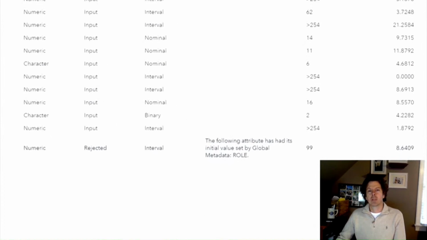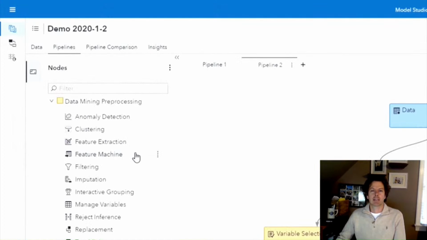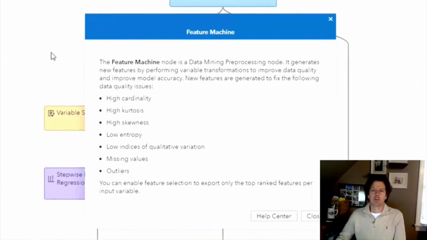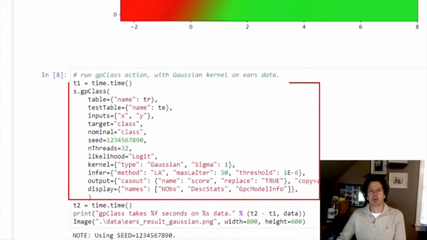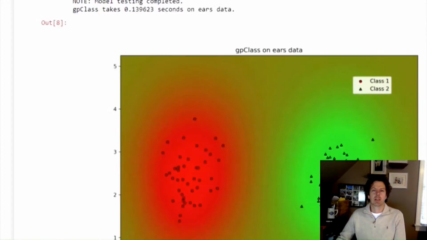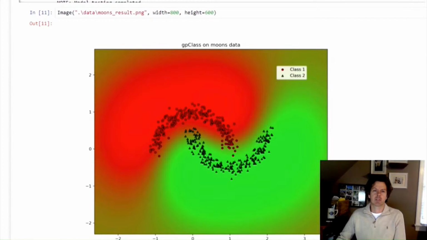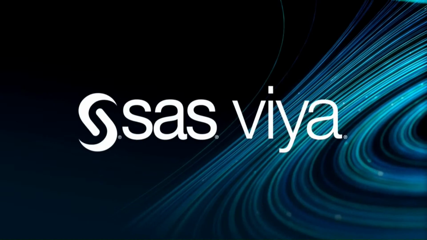an indication of when global metadata was used to set the attributes for variables in a project, and direct access to node help from the nodes panel. So you don't have to add a node to a pipeline to get to this information anymore. And then from a programming perspective, we have a new action for Gaussian process classification, a probabilistic modeling algorithm that does soft classification to provide a level of confidence for predictions.